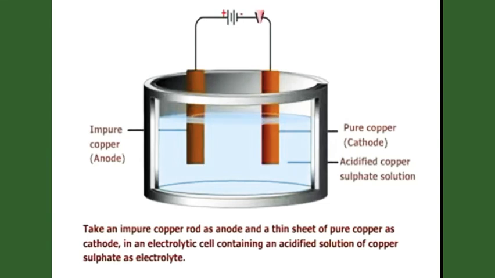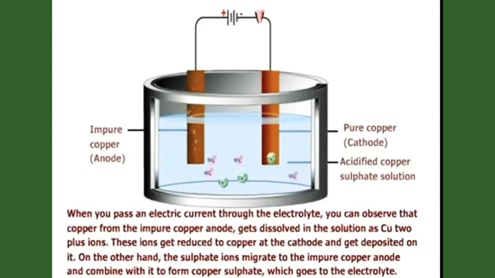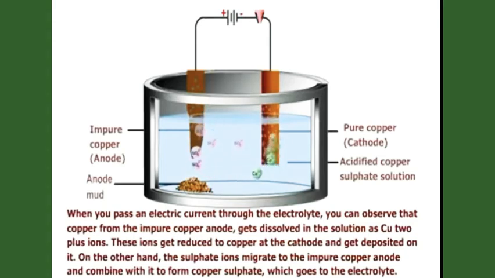Take an impure copper rod as an anode and a thin sheet of pure copper as cathode in an electrolytic cell containing an acidified solution of copper sulfate as electrolyte. When you pass an electric current through the electrolyte, you can observe that copper from the impure copper anode gets dissolved in the solution as Cu2+ ions. These ions get reduced to copper at the cathode and get deposited on it. On the other hand, the sulfate ions migrate to the impure copper anode and combine with it to form copper sulfate, which goes to the electrolyte.